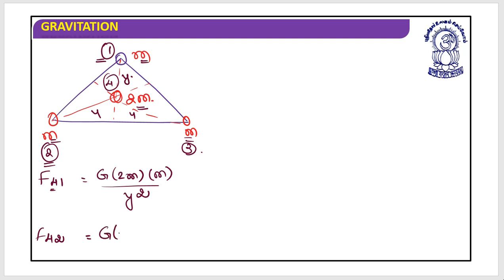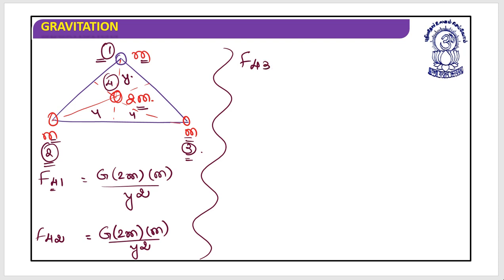It's G into 2m into m divided by y square. Let's call this 3. The force on the fourth particle due to the third particle is again G into 2m into m divided by y square.